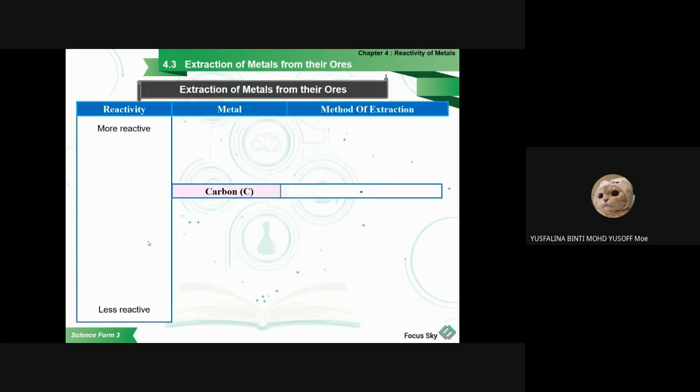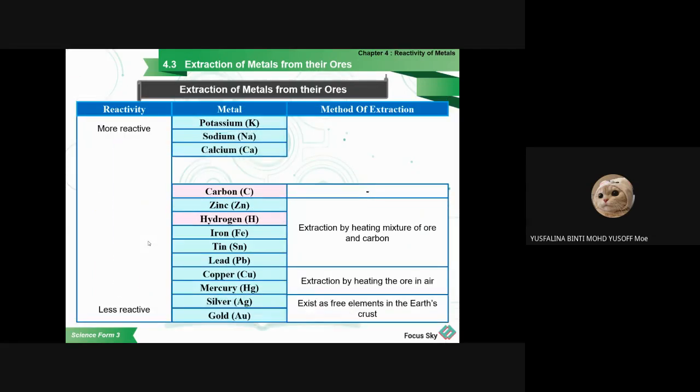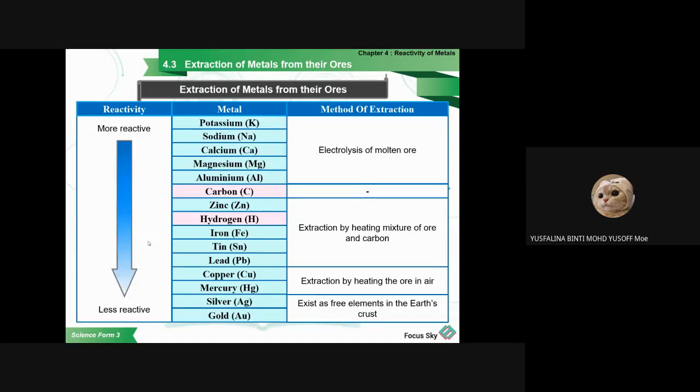So this is the reactivity series of metals. You can see at the upper part here: potassium, sodium, calcium, magnesium, aluminium. Because they are more reactive than carbon, they will use electrolysis. Those less reactive than carbon, like zinc, hydrogen, ferrum, then tin (stannum), plumbum, copper, mercury, and silver, can be extracted by carbon, from zinc until plumbum.